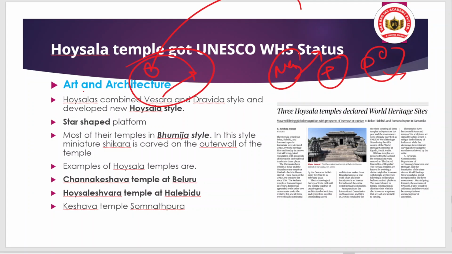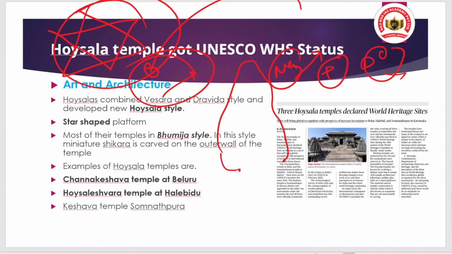That is the style which was prominent in the Hoysala temple art construction, and it was like a star-shaped platform. The temple was constructed based on a star-shaped platform. Okay, and most of their temples are in Bhumija style, and in the Bhumija style, miniature Sikharas are carved on the outer wall of the temple. Miniature Sikhara means this is the temple, and the Sikhara is the top of the temple, and miniature Sikhara means small Sikharas were there like this. So this was an important feature.